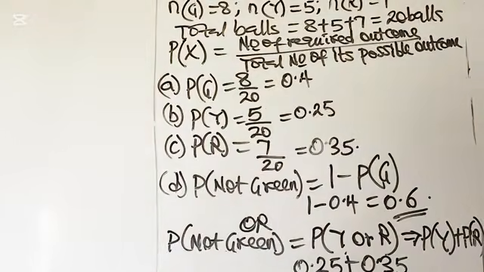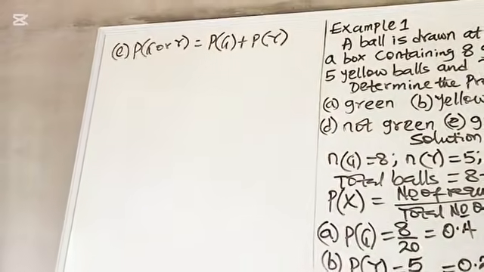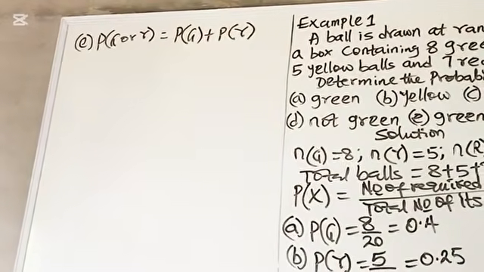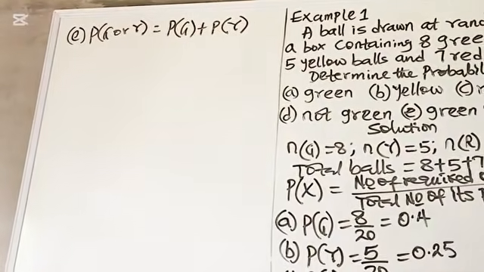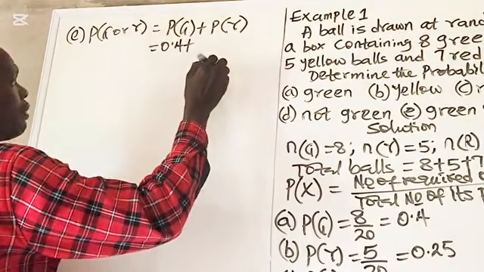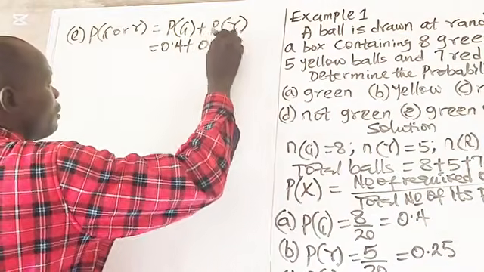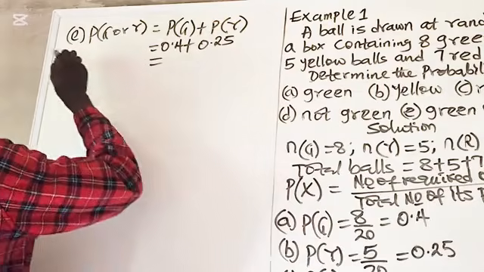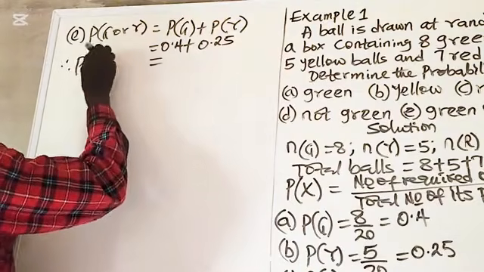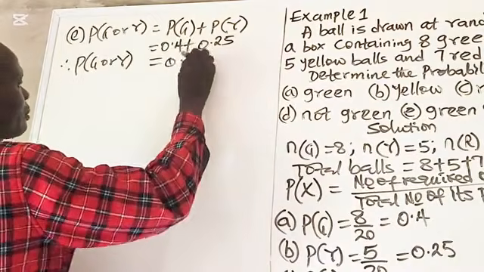So that means 0.4 plus 0.25. If you sum them up, therefore probability of green or yellow is equal to 0.65.